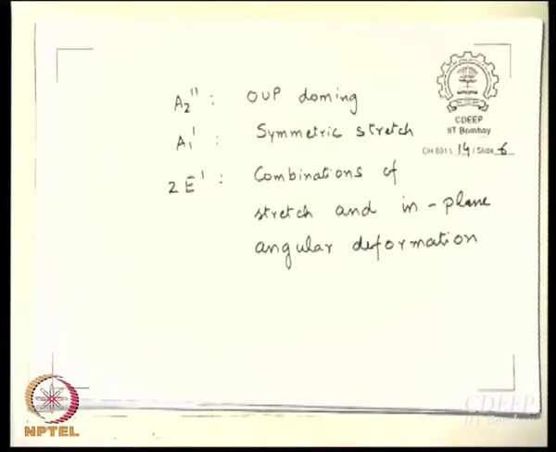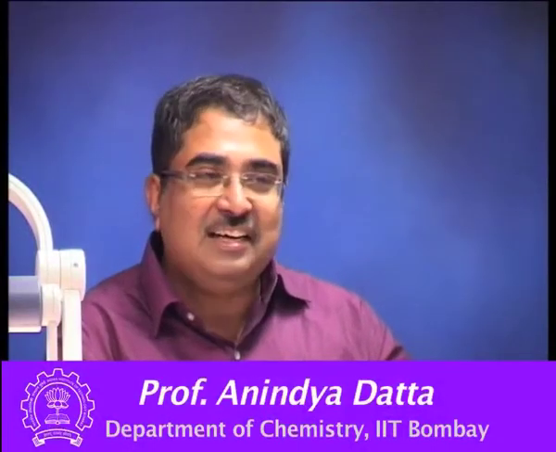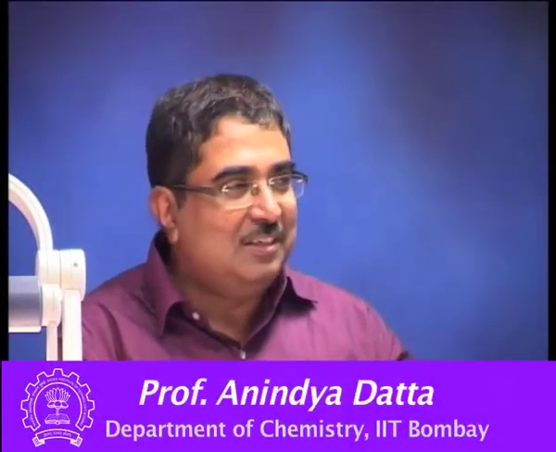Right. So, we have been able to go some distance further, isn't it? Now, if we can actually go all the way and we can say that this is exactly this kind of mode, for that, we need to convert this whole problem into what are called symmetry coordinates, and we need to discuss Wilson's F and G matrices. The problem is, if I want to do that, that will take us to the end of the course. So, we do not want to do that, we want to do one more thing about vibrations, and that is IR and Raman activity.